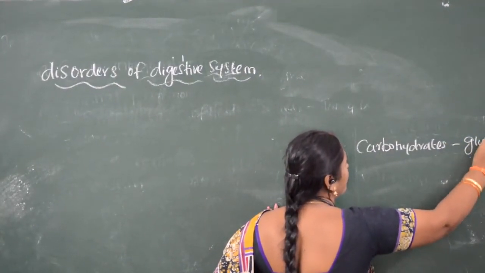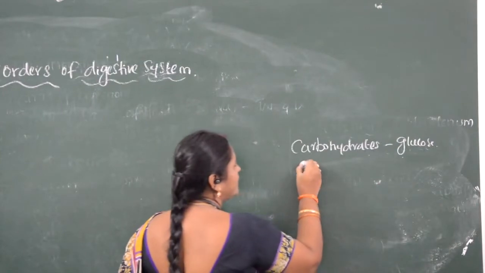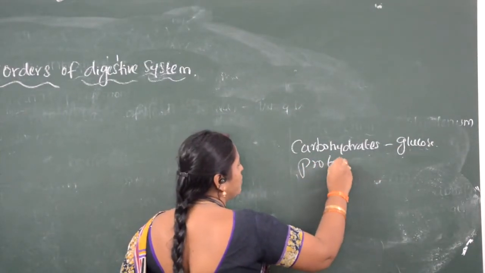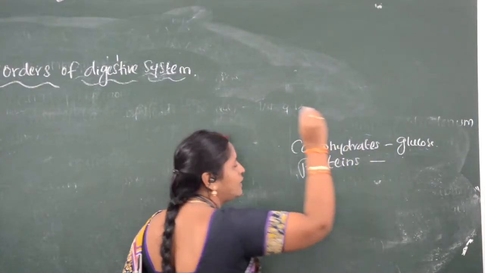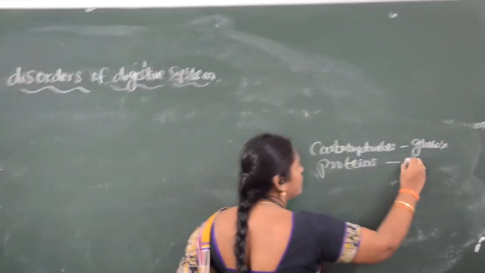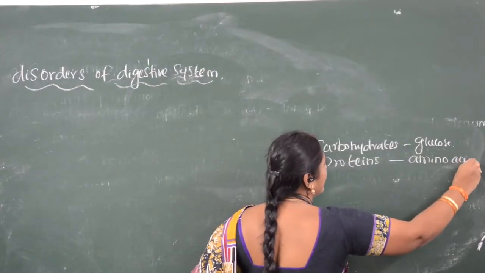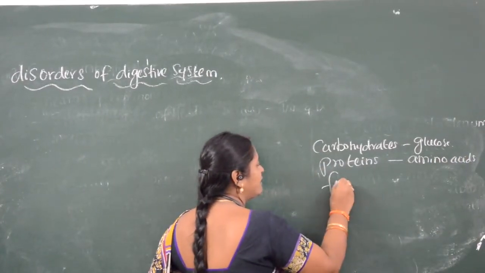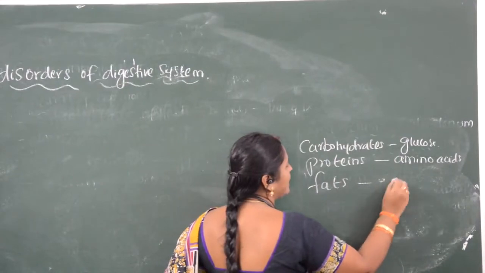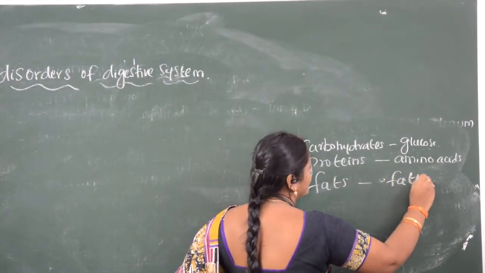Glucose is the end product. Another macronutrient is protein. Proteins are digested into amino acids. Another one is fats. Fats are digested to fatty acids.